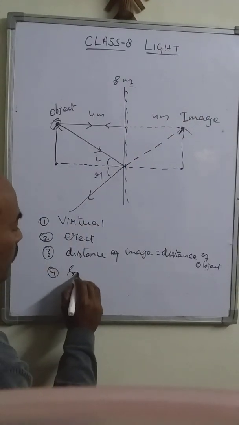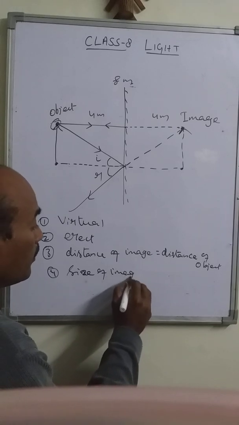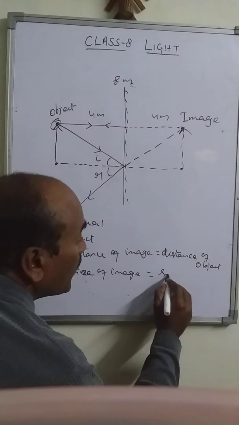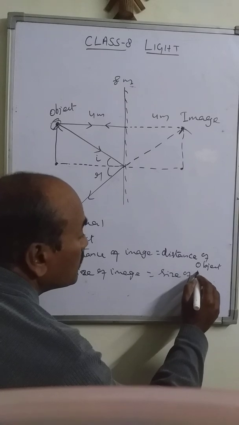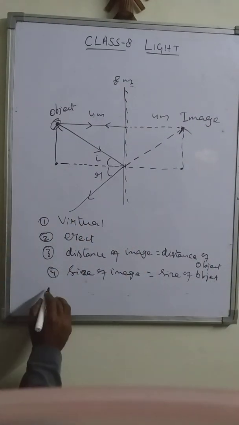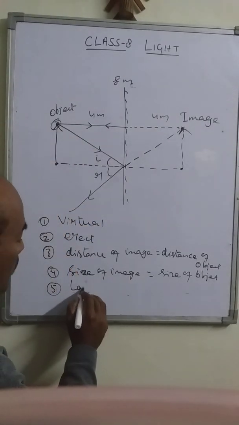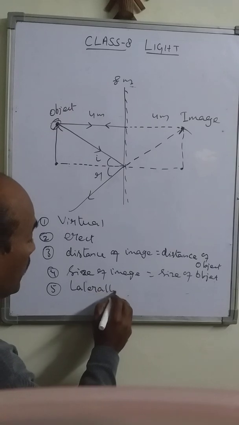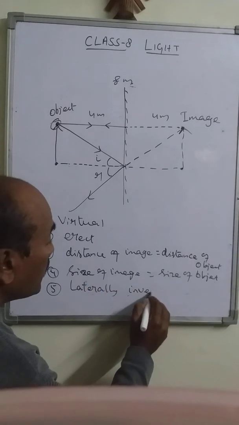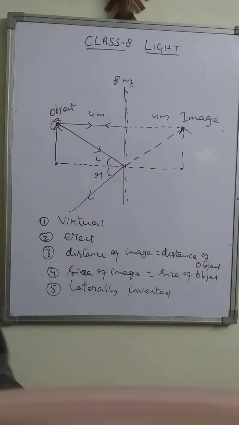So the size of image is equal to the size of object. Right? And one more characteristic, the image is laterally inverted. Image is laterally inverted.